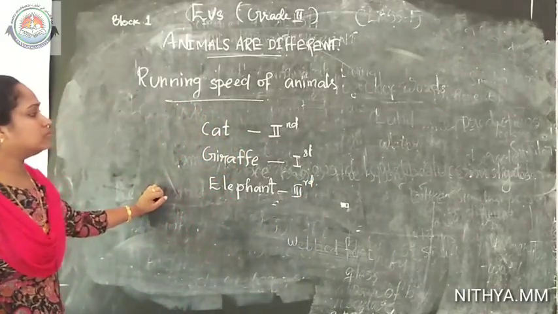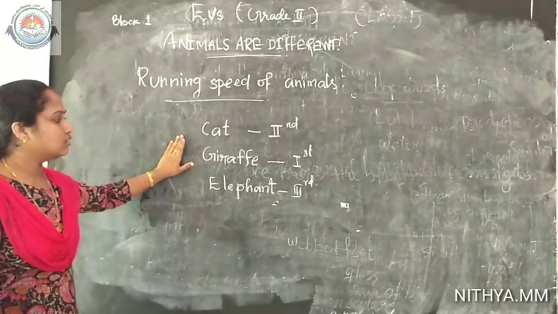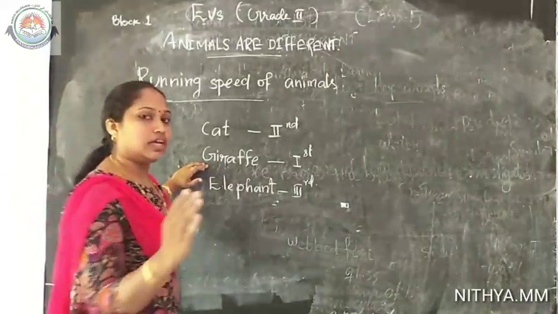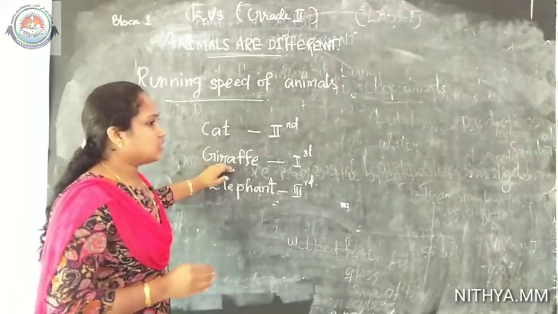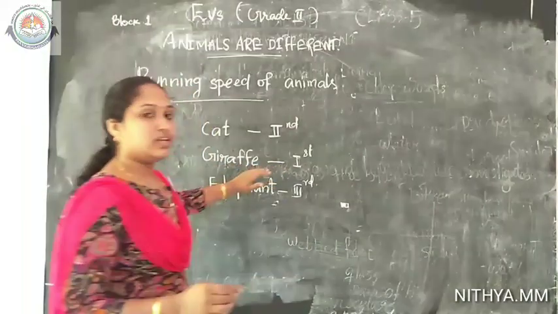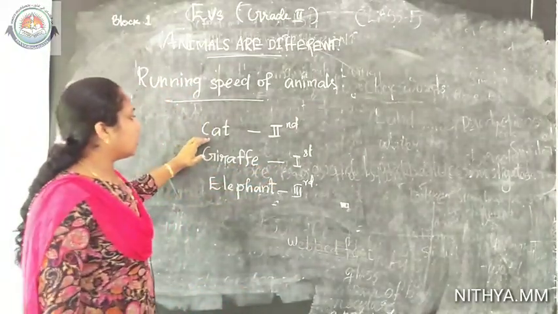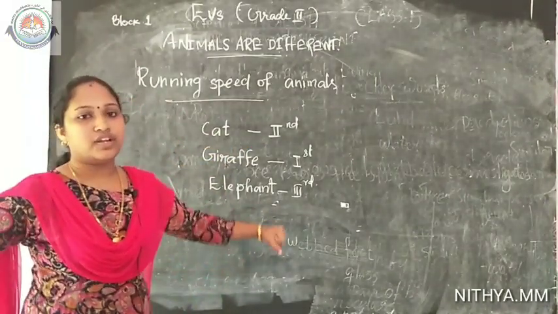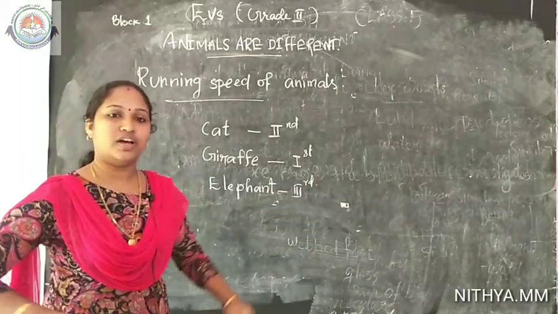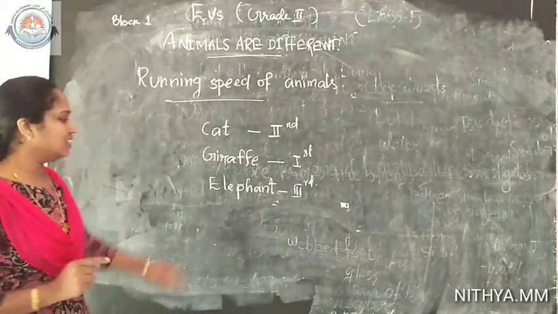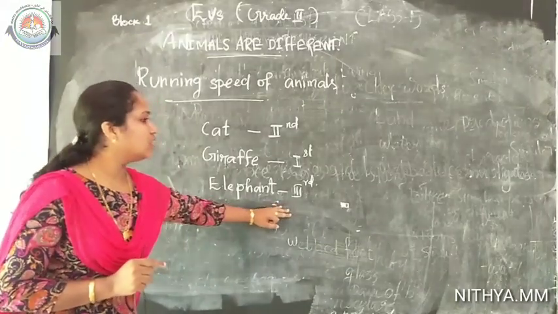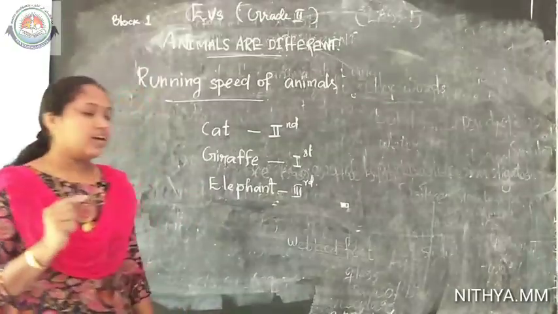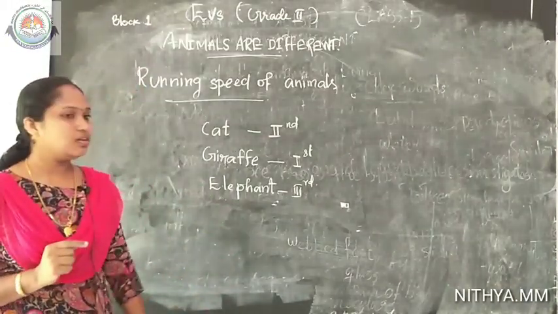So what helps the animal to run very fast? What helped the giraffe to run very fast? What kind of body parts help them? Giraffe has long legs and its body is very thin and lightweight. Cat also has the same features. What about the elephant? Elephant's body is very heavy. If you need to run very fast, you have to reduce the weight of your body. Okay, children? Then elephant will become the third prize winner because its body is very heavy.